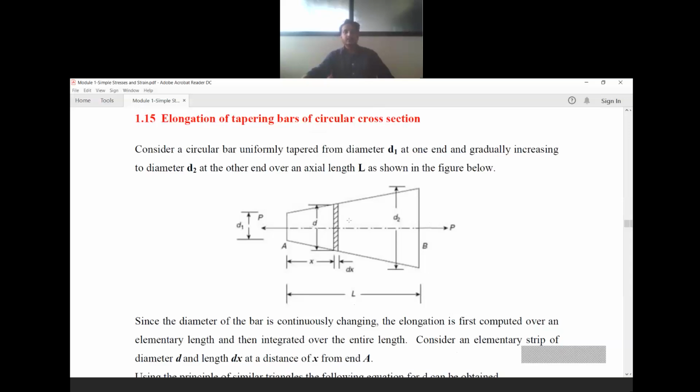So if I ask, say, at a distance of 1 meter from A, you won't know where the 1 meter is, because you don't know the overall length L. For example, if L is equal to 10 meters, and I ask you to calculate the diameter of this tapered circular section at a distance of 1 meter from end A, then you will be able to calculate it.